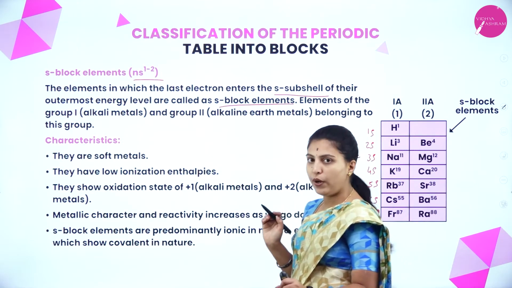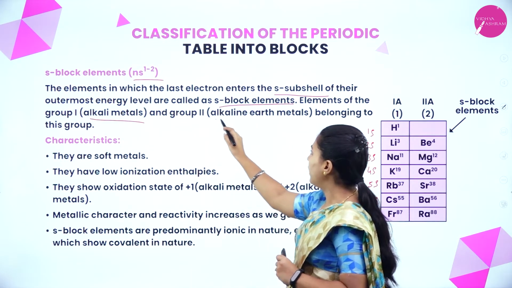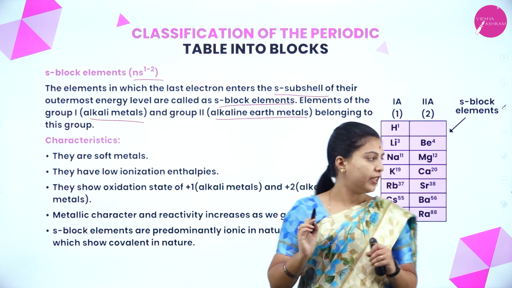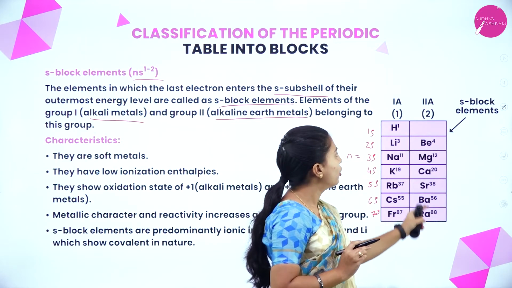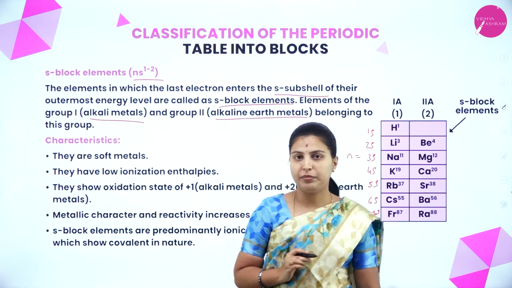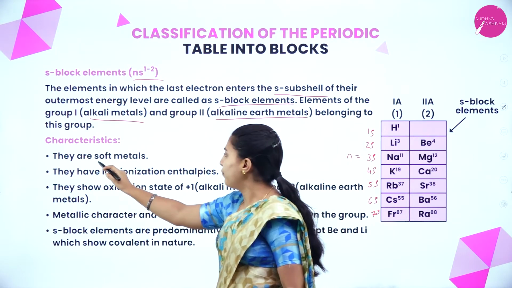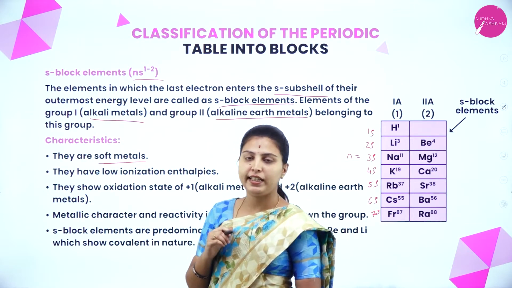Elements of group 1 we will call alkali metals and group 2 we will call alkaline earth metals, belonging to this block. See here, group 1 alkali metals, group 2 alkaline earth metals. We will see their characteristics. They are soft metals. They are metals but they are soft in nature.